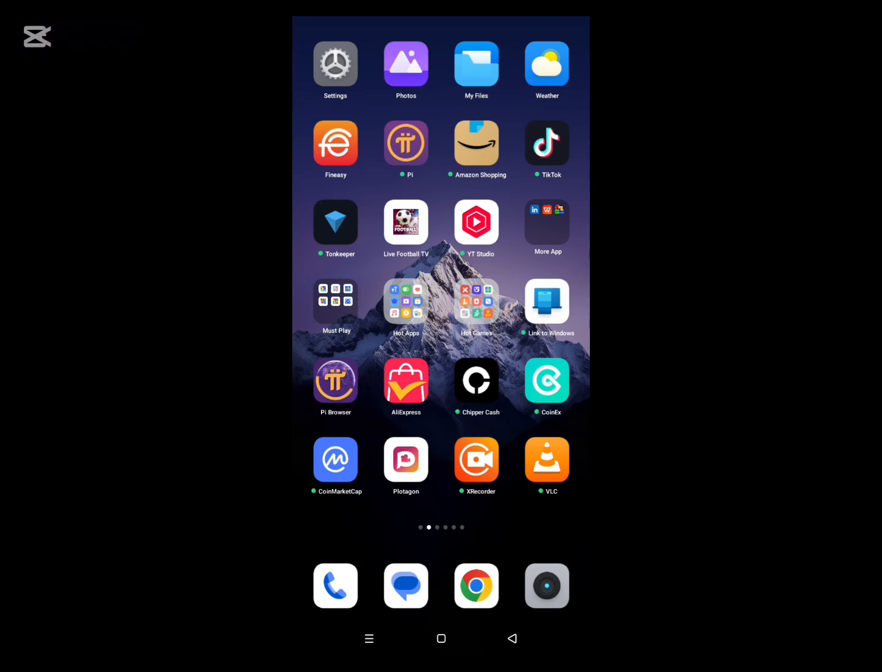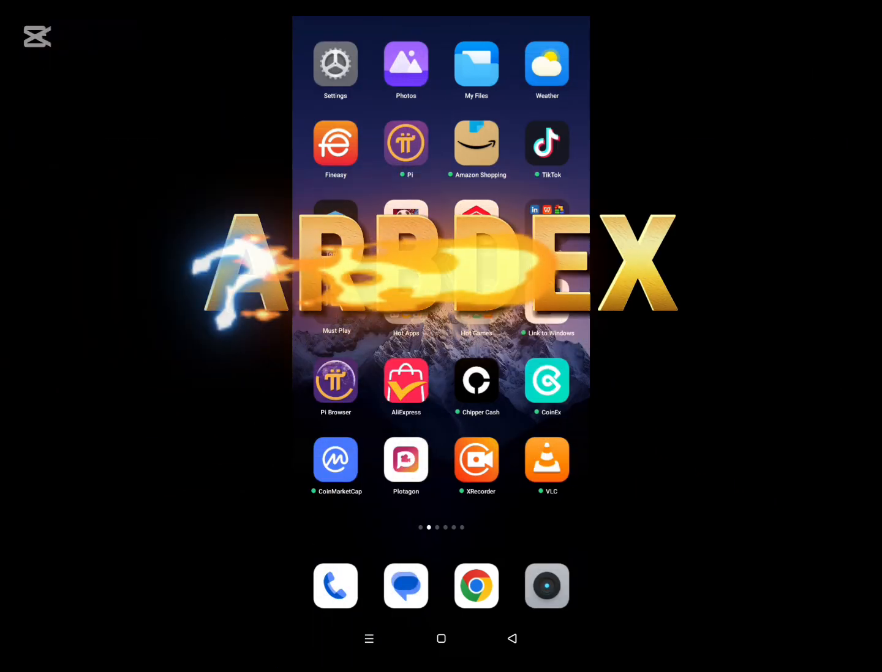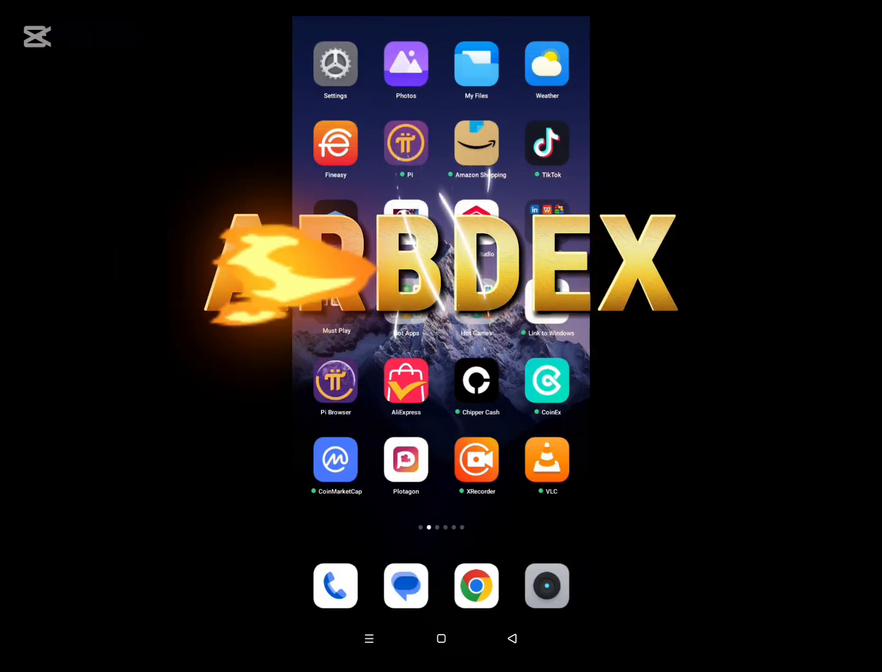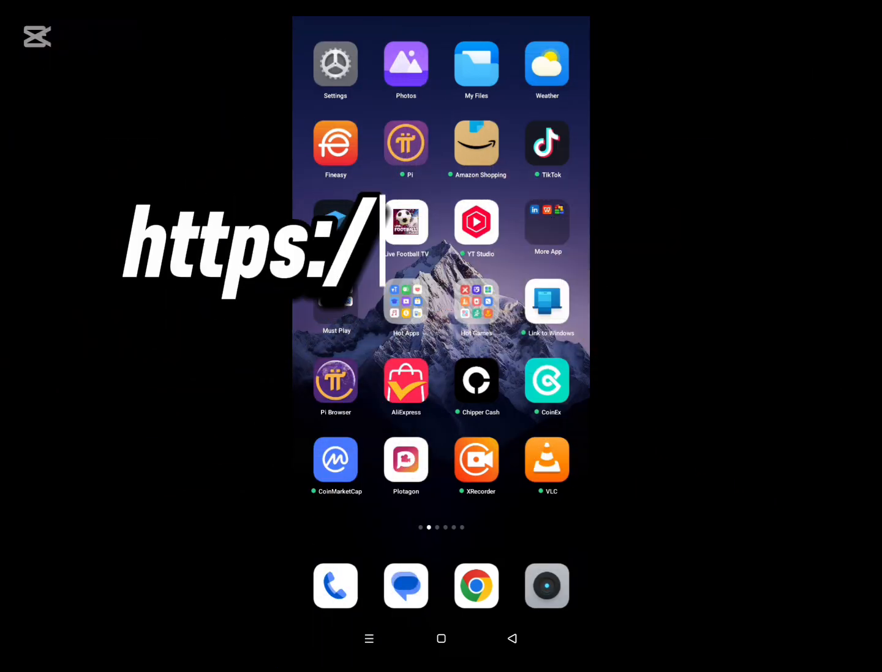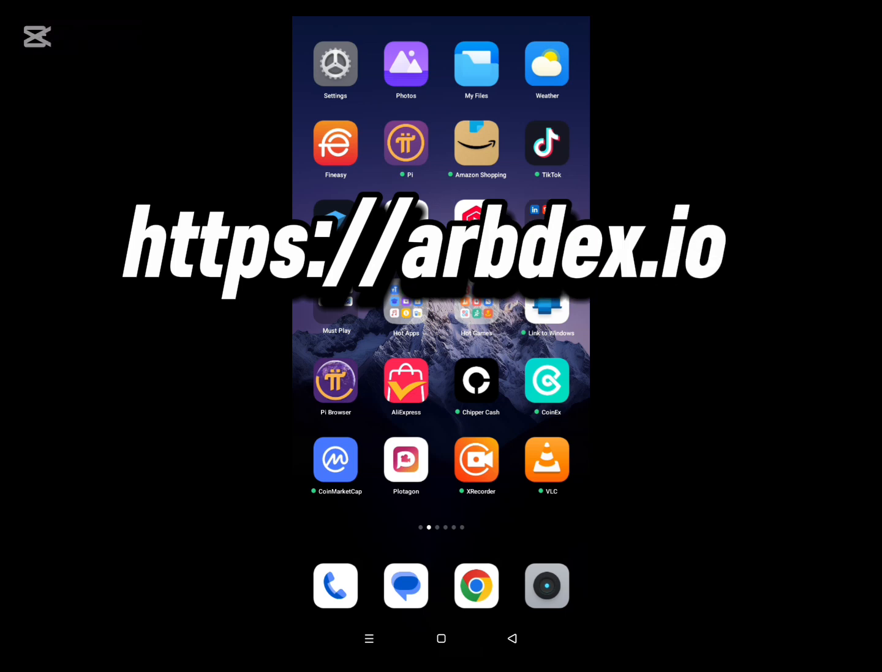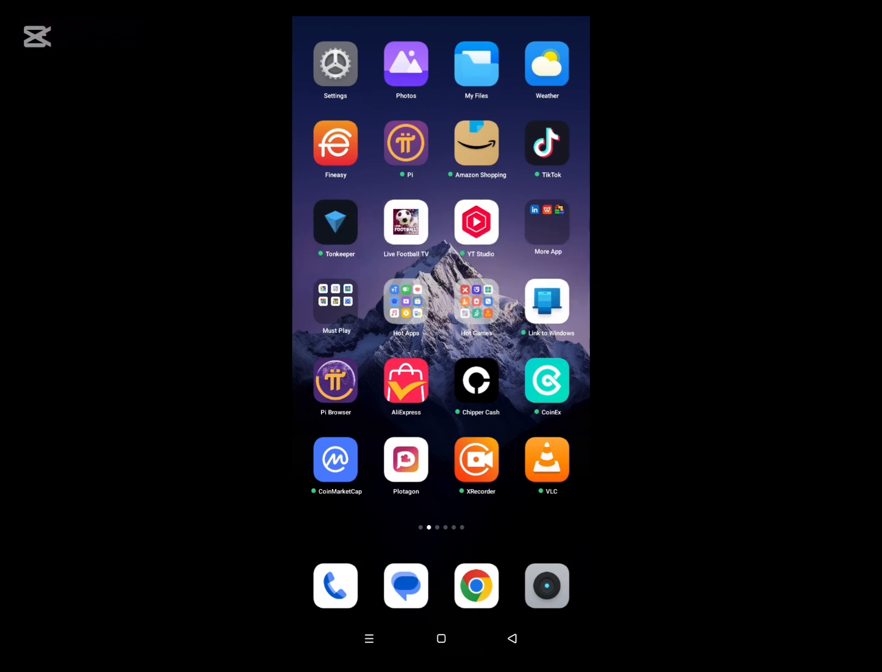Good. And I'll be showing you how to do this on this exchange called ArbDex. It's an arbitrage exchange platform that helps us source for these opportunities from the various crypto exchanges out there and bring the ones that have good arbitrage opportunity for us to take advantage of.